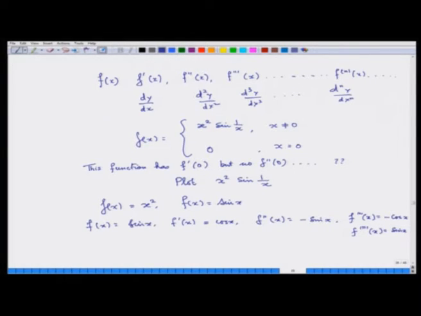So, you see there is a pattern which emerges, and I would like you to write down the general formula in this case.